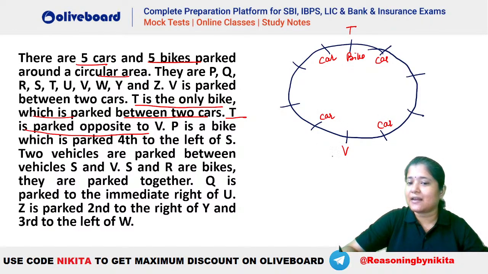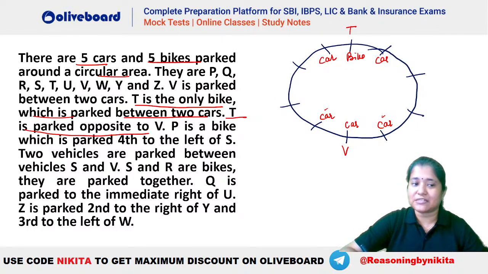Can anybody tell me what should be V here? What will V be? We know that T is the only bike that is between two cars, and because this is also a car and this is also a car, that means V has to be a car here. Why? Because only one bike is there which is between two cars, and that is your T. That means there cannot be any other bike which is neighboring two cars here. Okay, that means this has to be a car here. This cannot be a bike. That means V has to be a car. Okay? I hope this is clear.